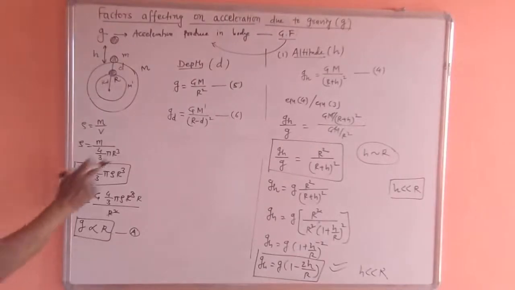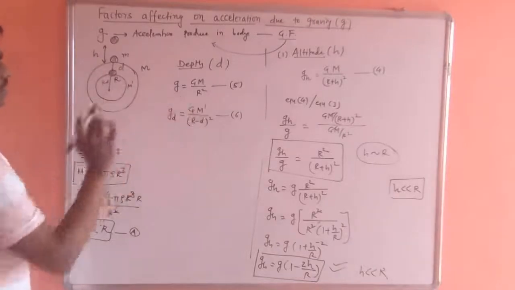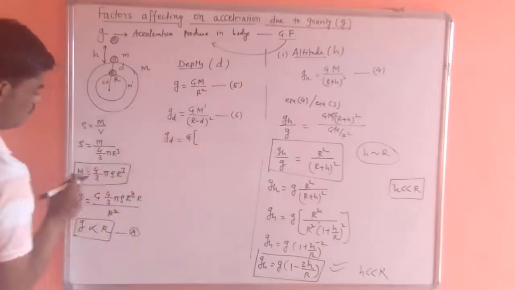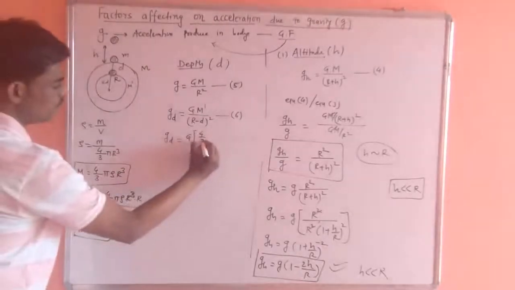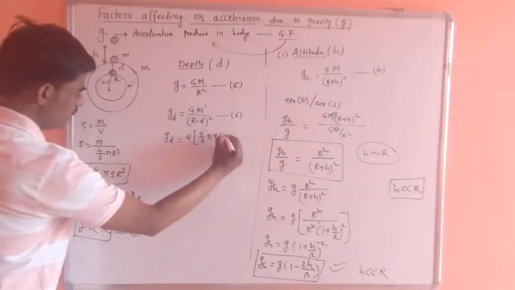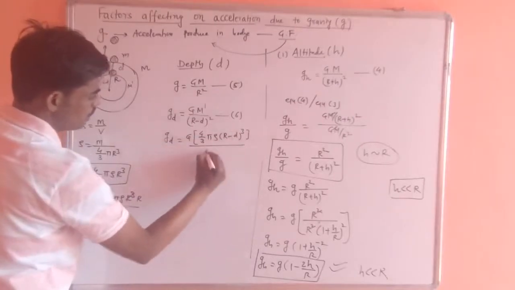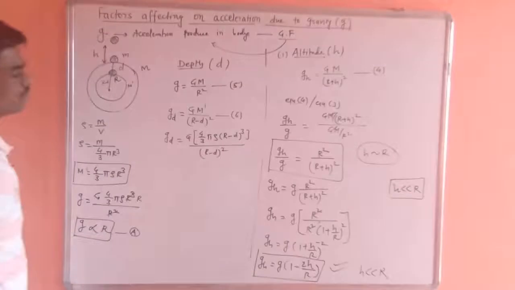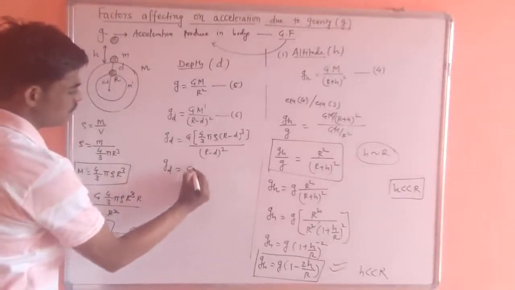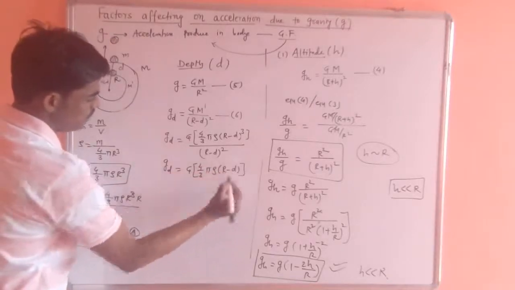Now substitute the same value of mass, the reduced mass now, in equation 6. What do we get? g_d = G (4/3 pi rho) and this time the radius cube becomes (r minus d) cube upon (r minus d) square. So this cancels, we get g_d = G 4/3 pi rho (r minus d).